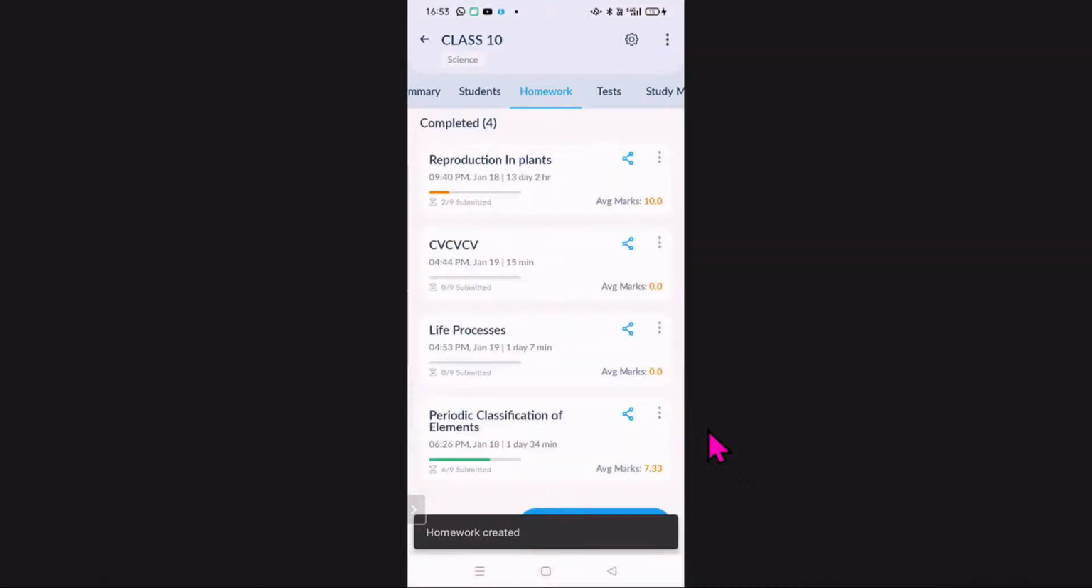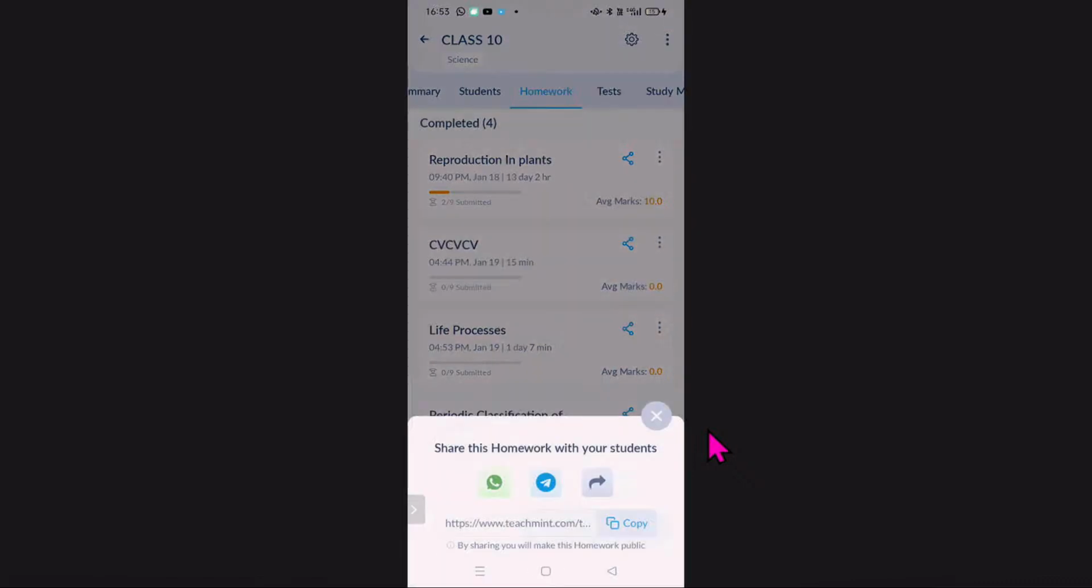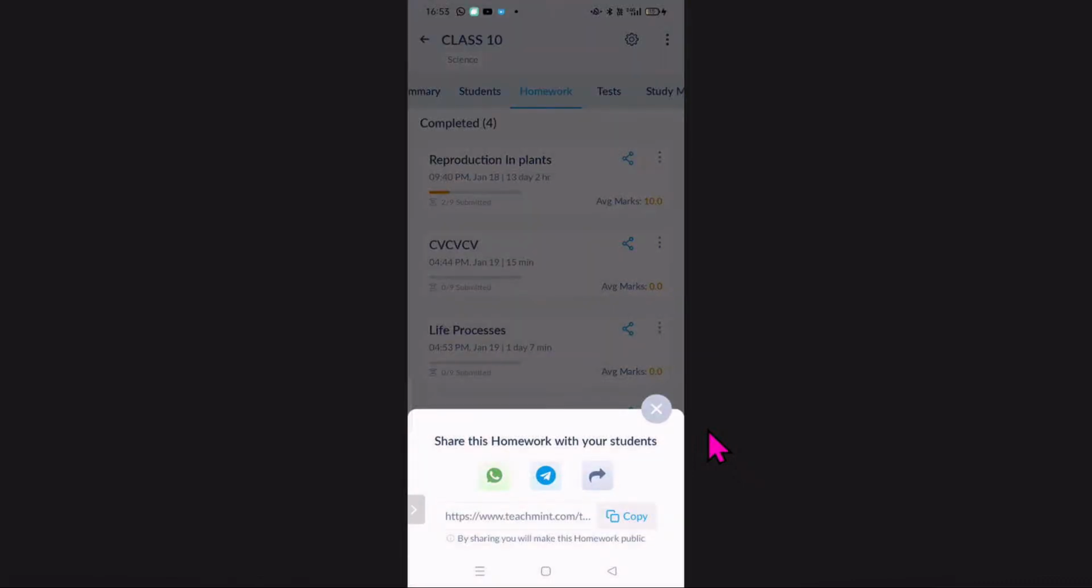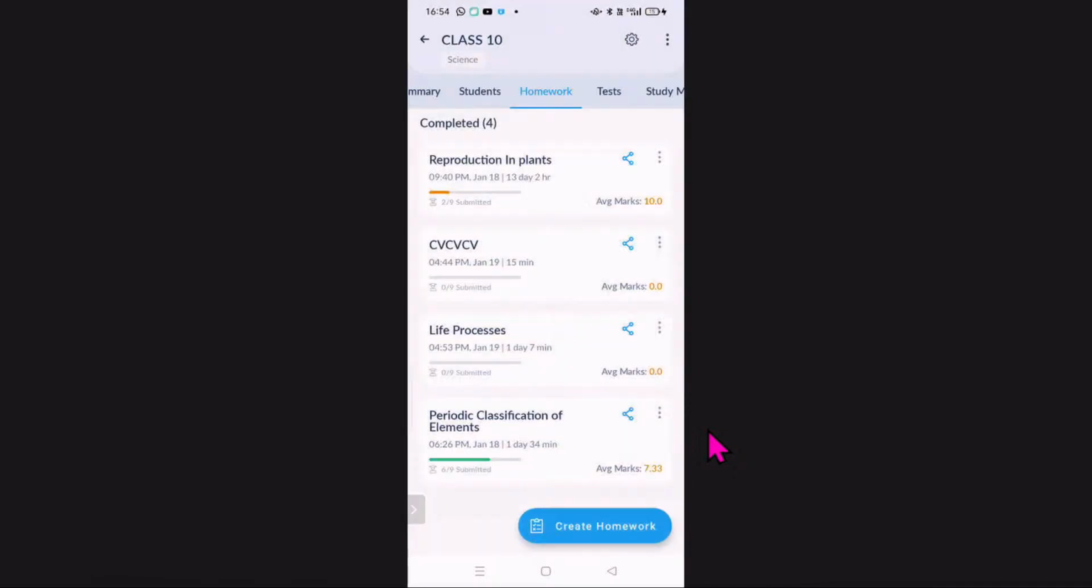So here you can see the life processes homework given by me on the 19th of Jan, 4:53 p.m. There is an icon of share also and the 3 dots. Let me show you the share icon. I can share this homework with my students through WhatsApp, Twitter, or other platforms. I can copy the link and I can paste it using some social media platforms. So 3 dots are also available there for some settings. Let me show you that also.